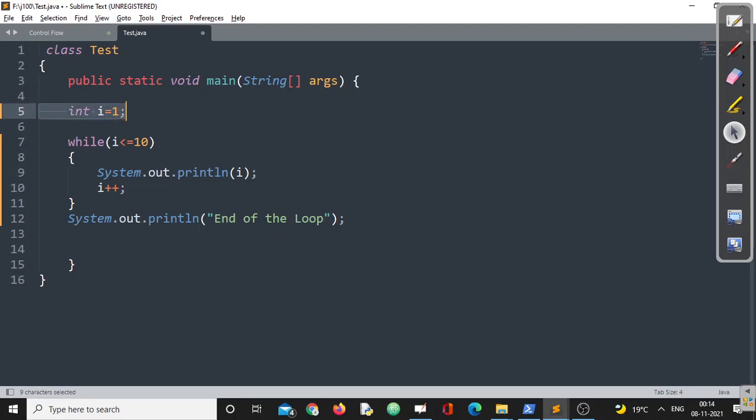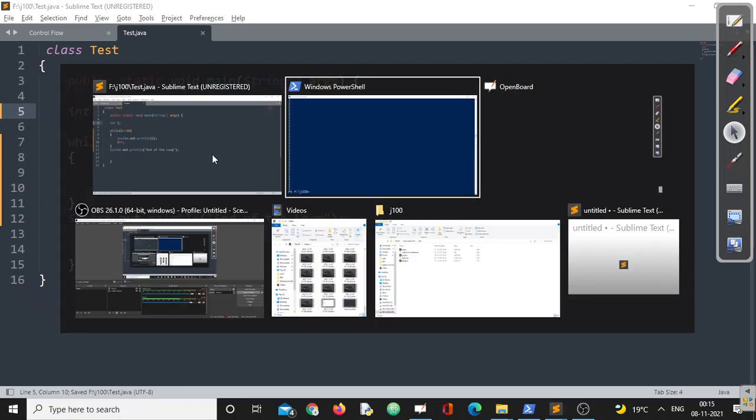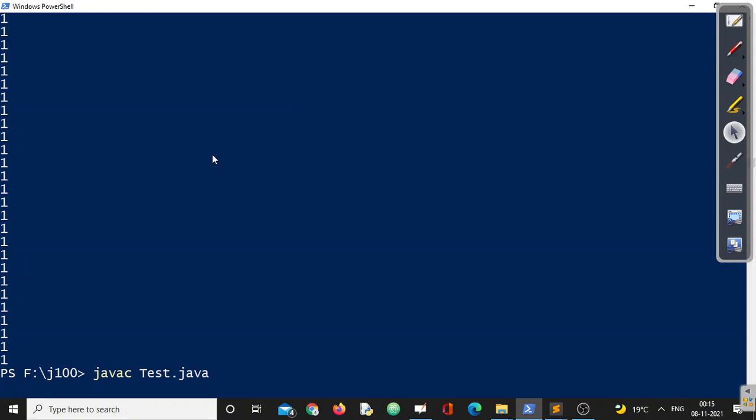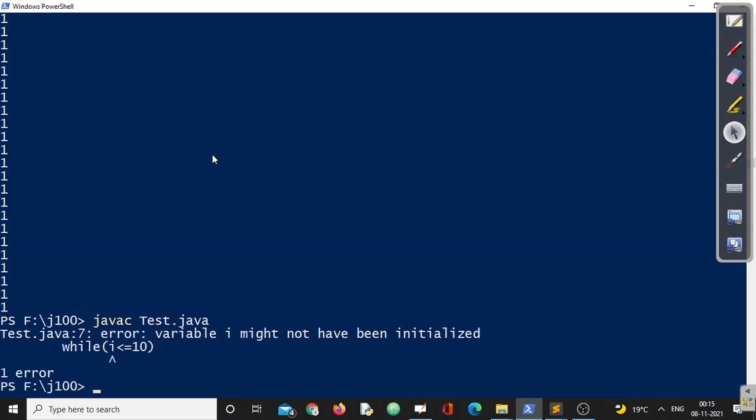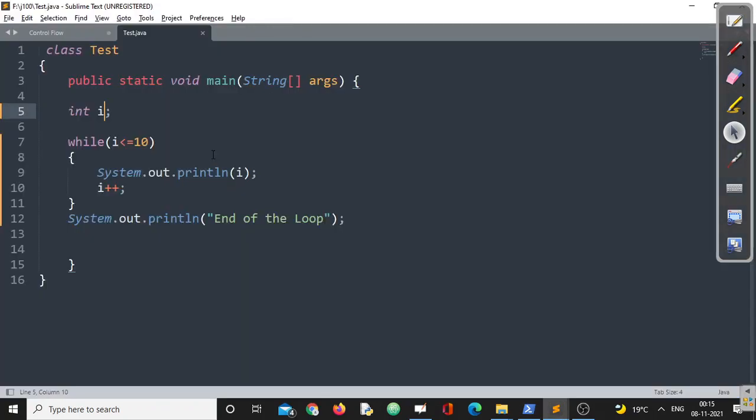Similarly, suppose I have not done this initialization part. You know, if we use a variable without initialization, definitely my compiler will give me an error, 100%. It should be initialized. This is a simple kind of error, we have seen this error. So this is a must.